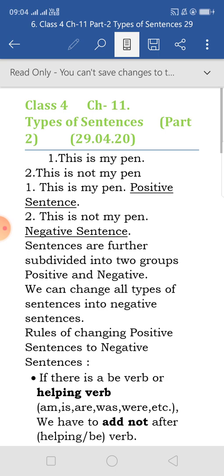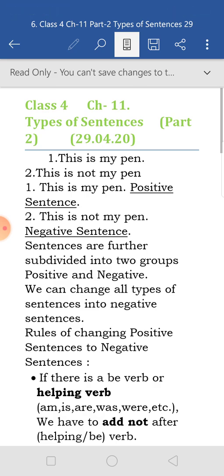Next, there is another part of types of sentences, that is positive and negative. We are starting with the new session, part 2, types of sentences, positive and negative sentences. This is my pen. This is a positive sentence. And this is not my pen. So this is a negative sentence. Here it is written, sentences are further divided into two groups, positive and negative. And one thing more, we can change all types of sentences into negative sentences.